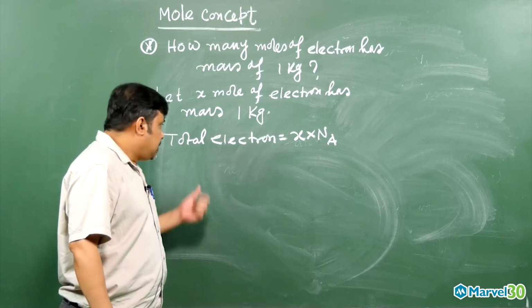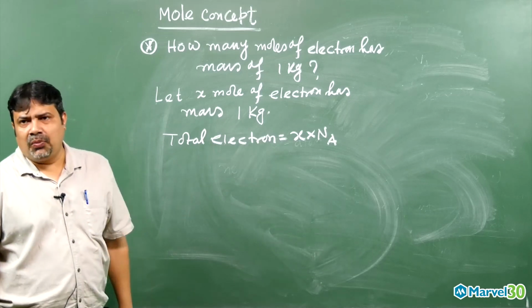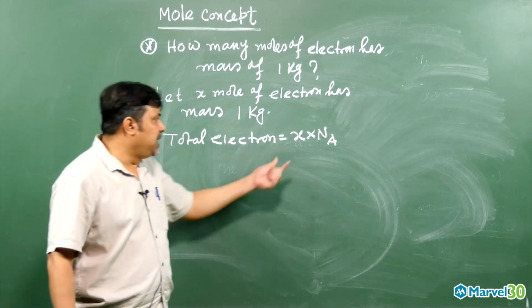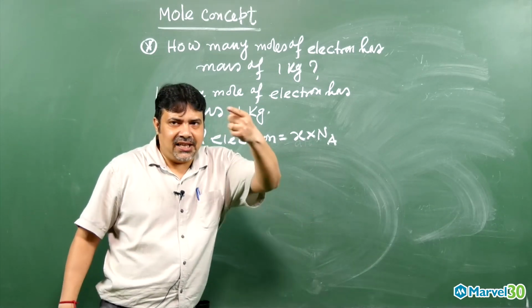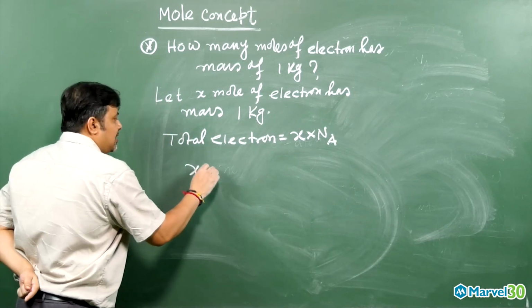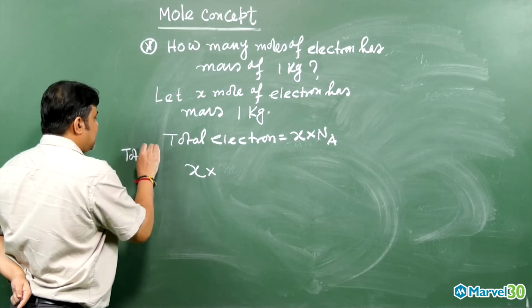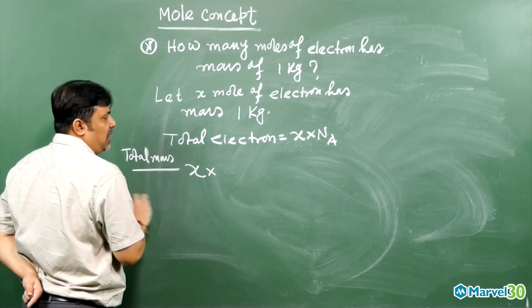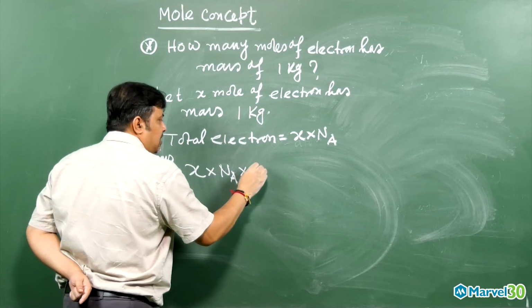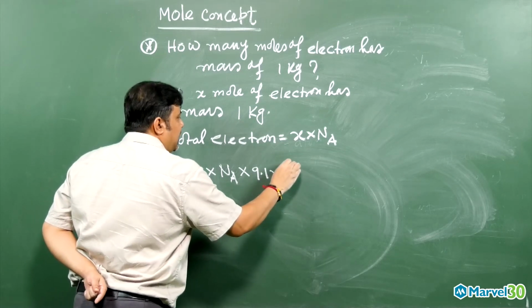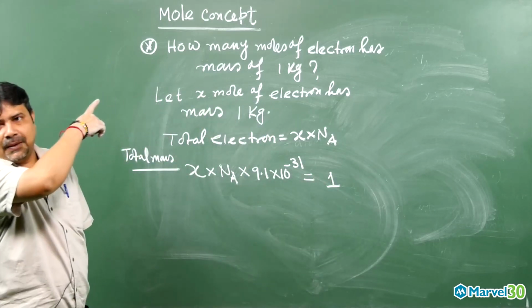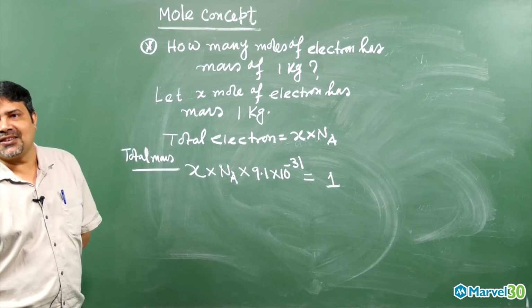And now the mass of one electron is how much? 9.1 into 10 to the power minus 31 kg. So this many electrons' mass will be how much? This into 9.1 into 10 to the power minus 31 kg. So the total mass of electrons will be nothing but x into Avogadro number into the mass of one electron, which is 9.1 into 10 to the power minus 31 kg. This should be equal to how much? 1 kg, because initially in the problem we took x mole of electron has a mass of 1 kg.